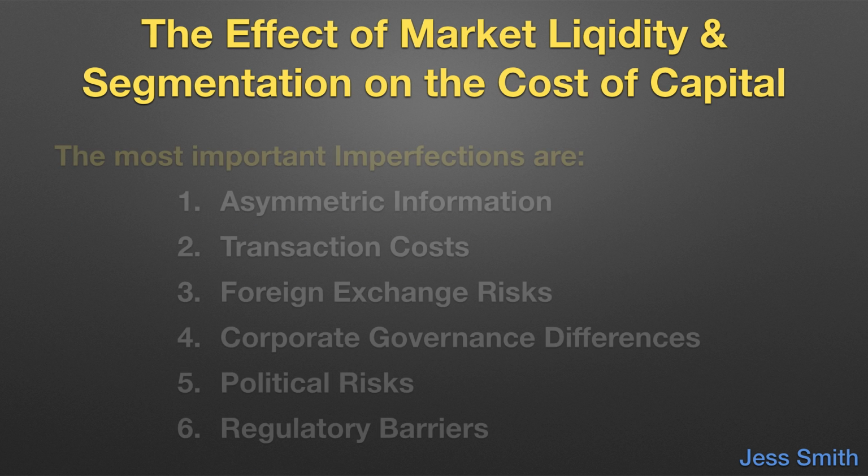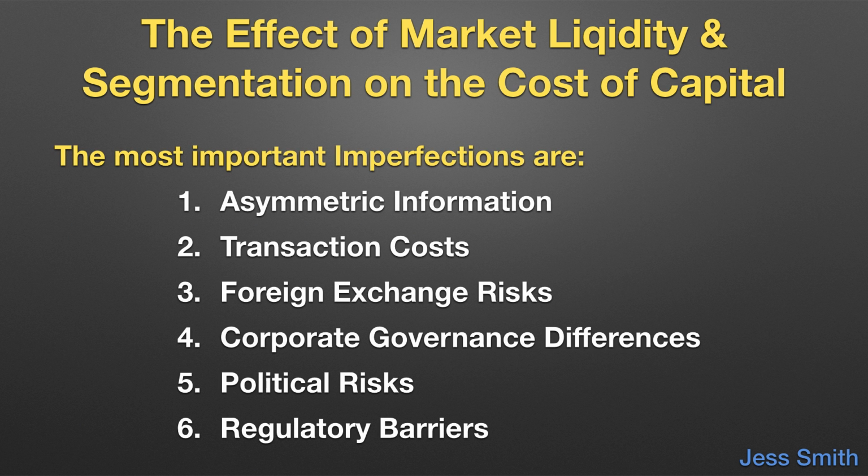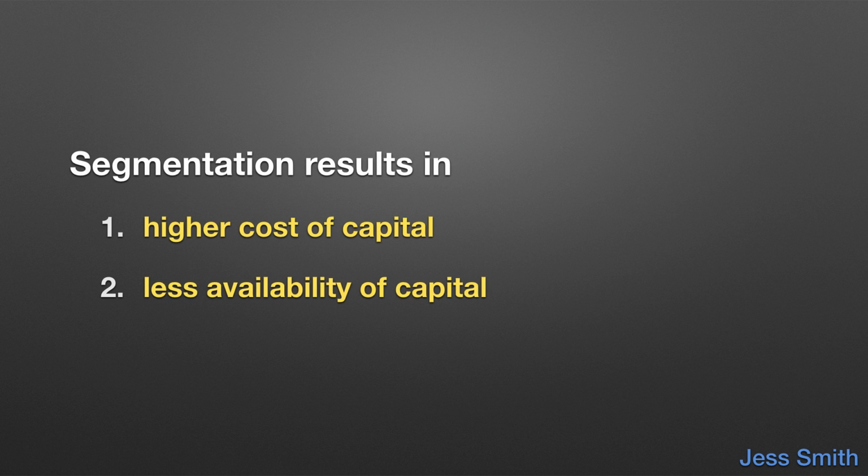The most important imperfections are asymmetric information, transaction costs, foreign exchange risks, corporate governance differences, political risks, and regulatory barriers. Segmentation results in a higher cost of capital and less availability of capital.